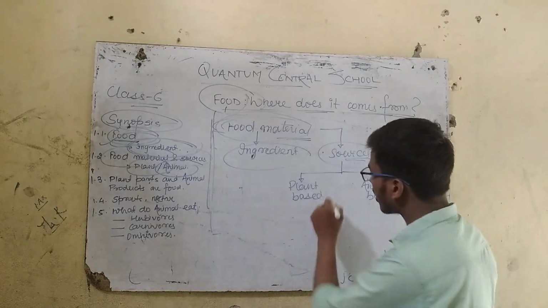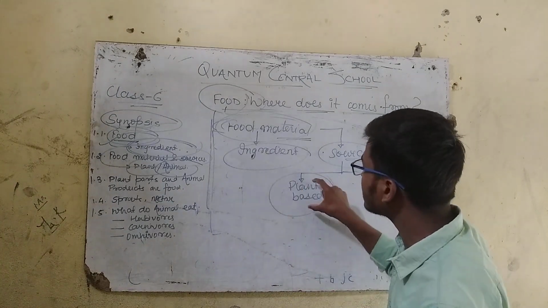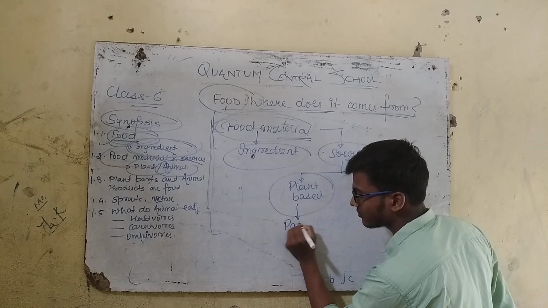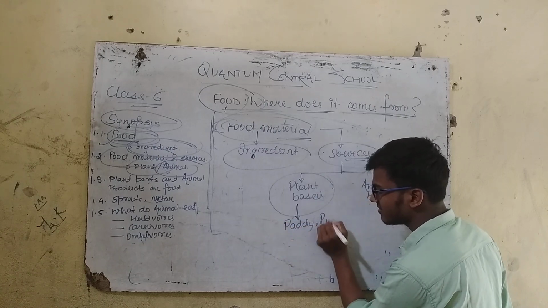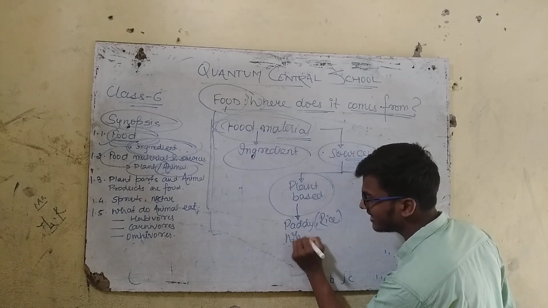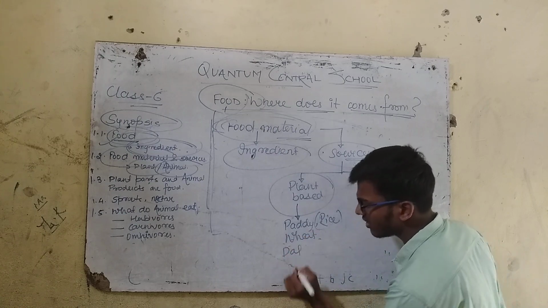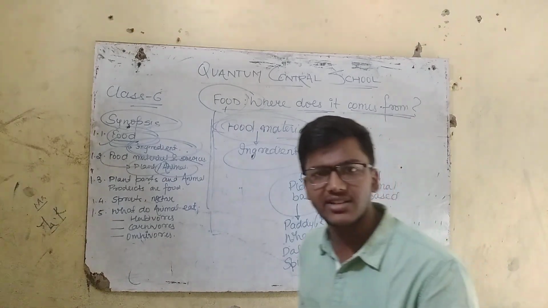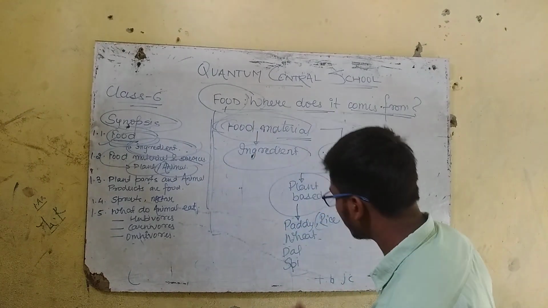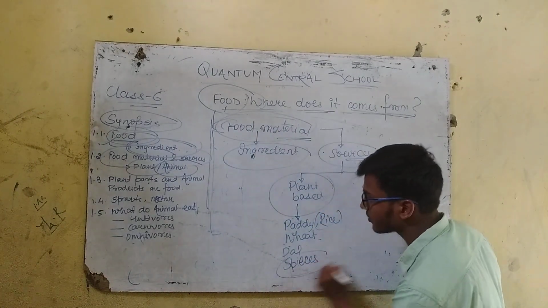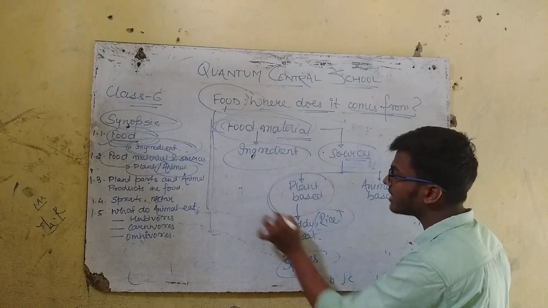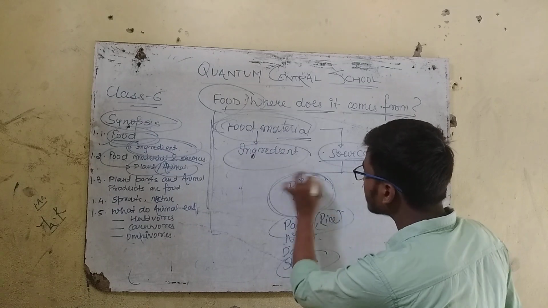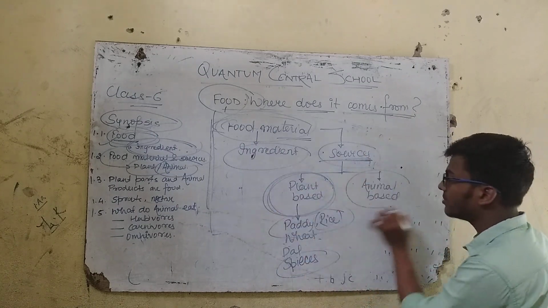So let us talk about what plant based sources are. If you talk about plant based sources, the paddy means rice, then wheat, the dal, and even spices. The spices consist of turmeric, chilies. So these are the spices, the plant based products, meaning the plant based sources. What we eat is either a plant based source or an animal based source.